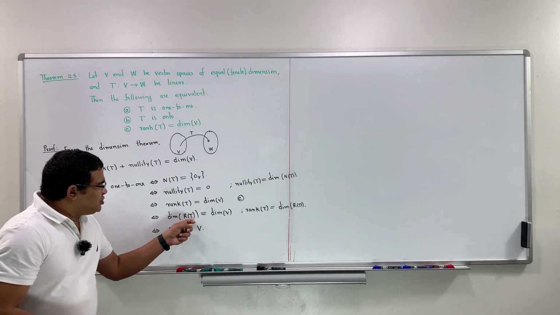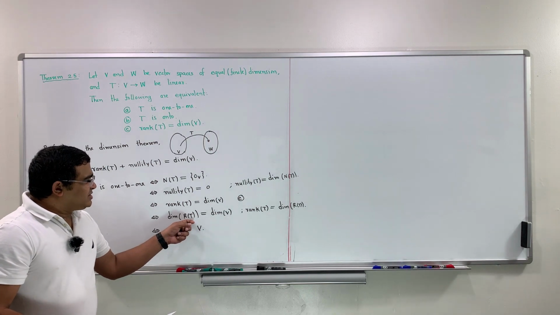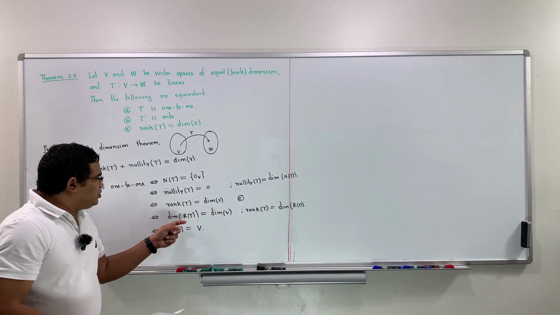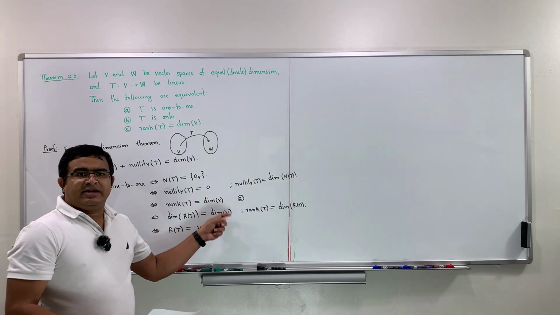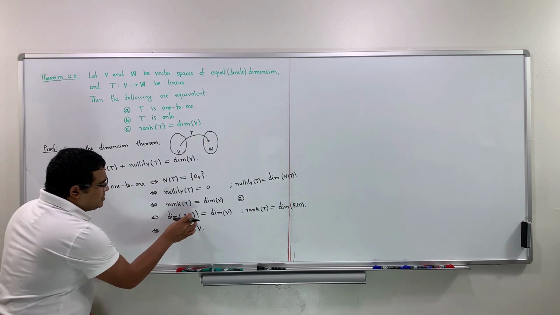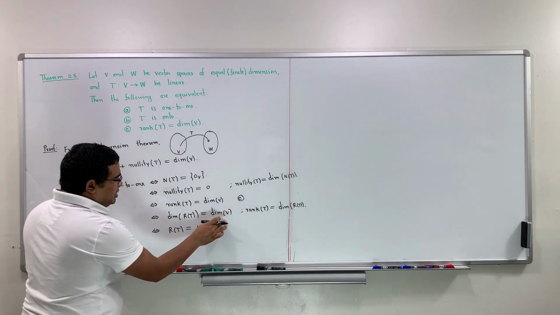Because range of T is a subspace of V. If the dimensions of two vector spaces are equal, that doesn't mean they are equal.